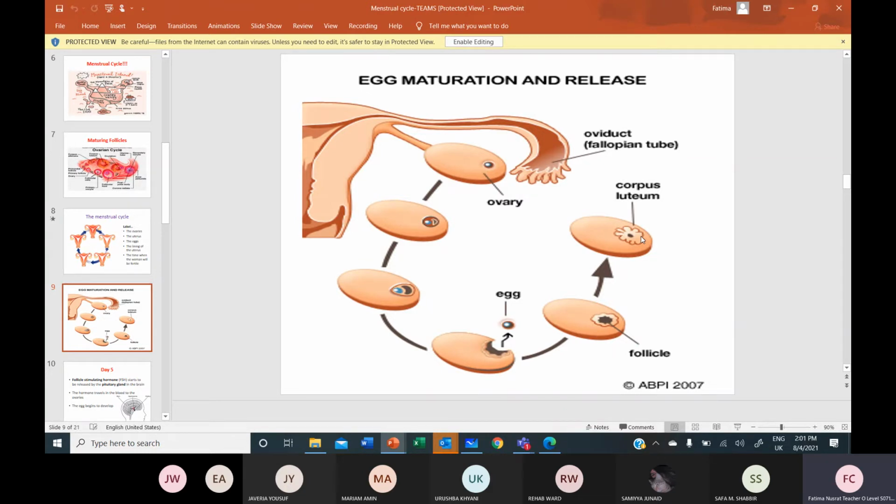That is the onset of a new cycle. The endometrium starts sloughing down, starts breaking down, and a new cycle starts. Is it like that?